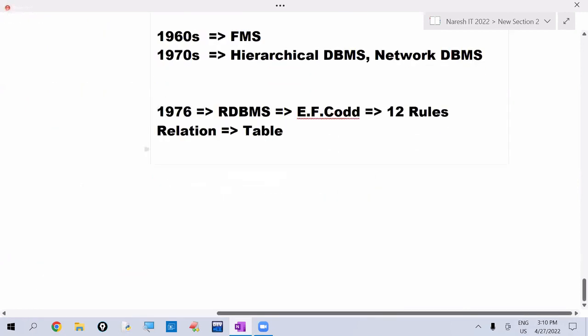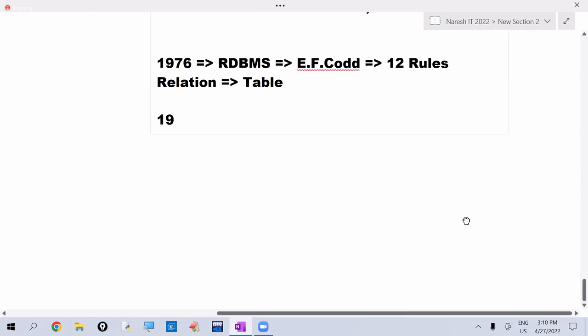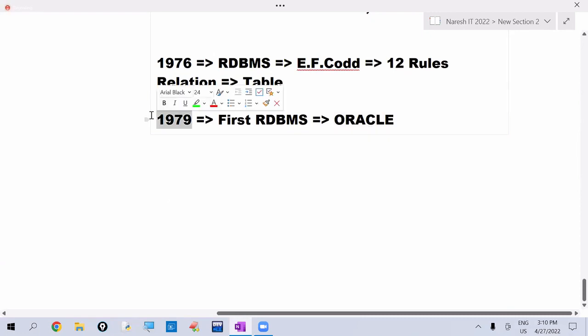Later, in 1979, the first relational database management software, Oracle, was introduced in the market. We are learning Oracle, introduced in 1979. This is relational database management software.